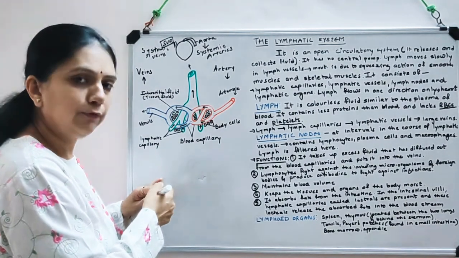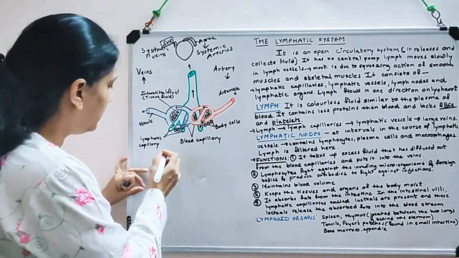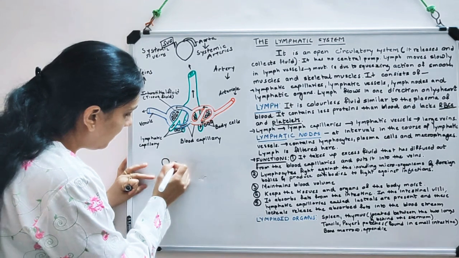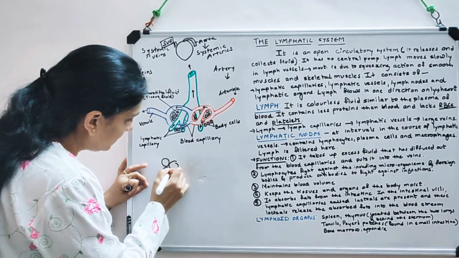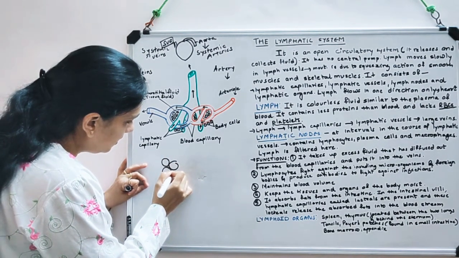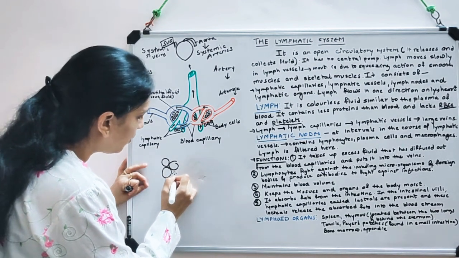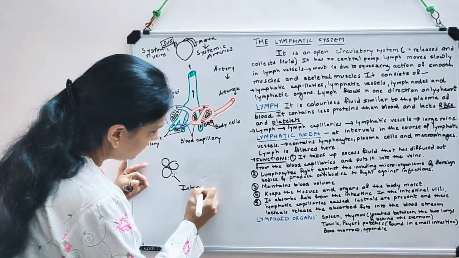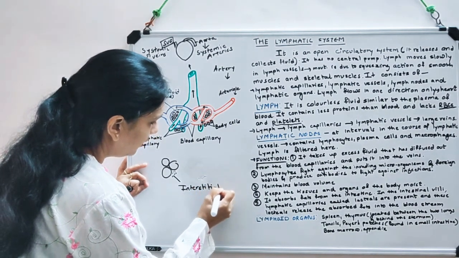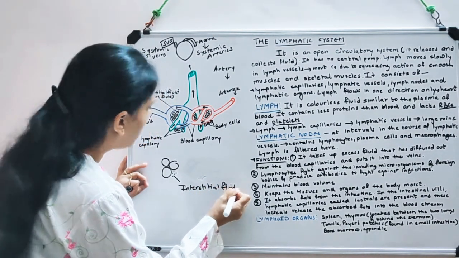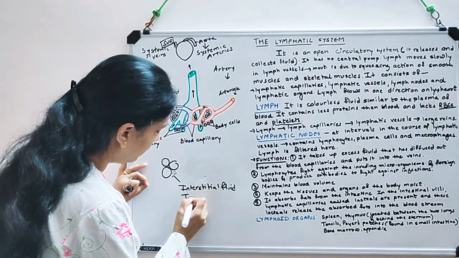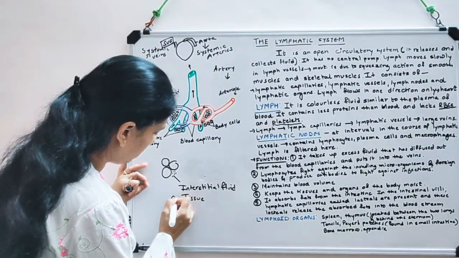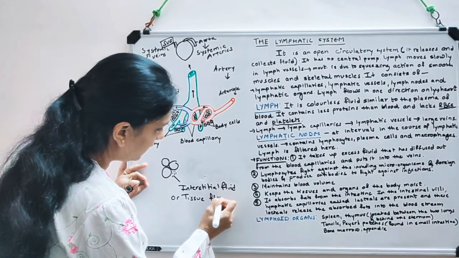Now, as this fluid is accumulating in between the spaces like this, here, this is called interstitial fluid, or you can say tissue fluid as it is at tissue level.